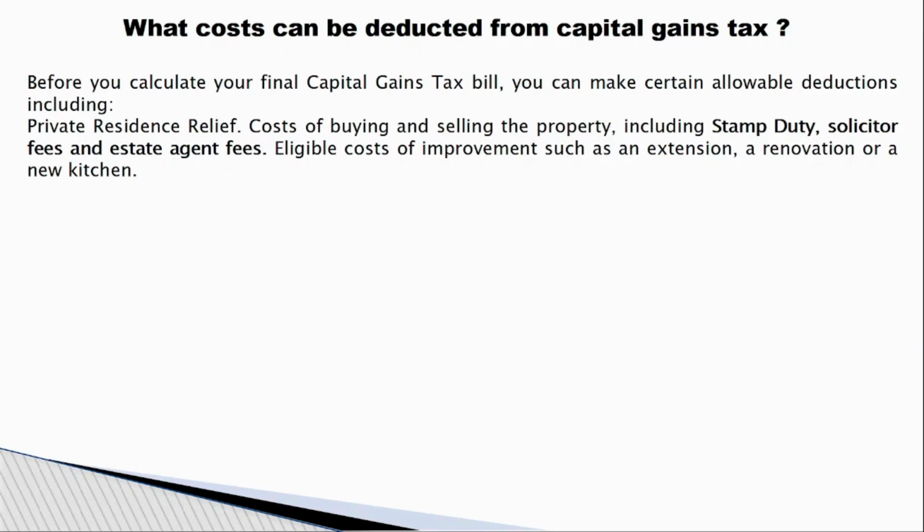So what are the costs? If one property is bought and sold, the direct difference amount will not be treated as capital gain. Before calculating capital gain, any tax you have paid will be removed. Any stamp duty or legal fees, real estate fees, and if you spent money to improve your property, like renovation of kitchen, bedrooms, all these amounts will be removed from the capital gain amount. After that only capital gain amount will be calculated, and tax will be calculated on the capital gain amount.